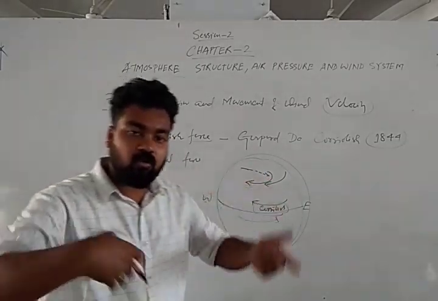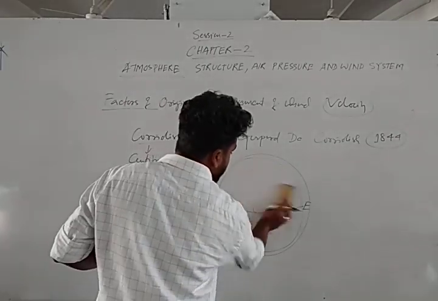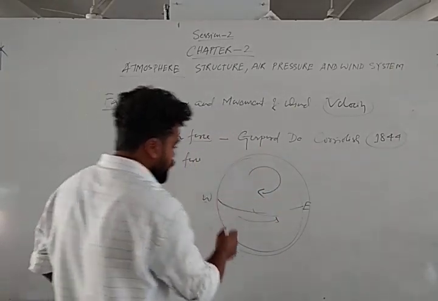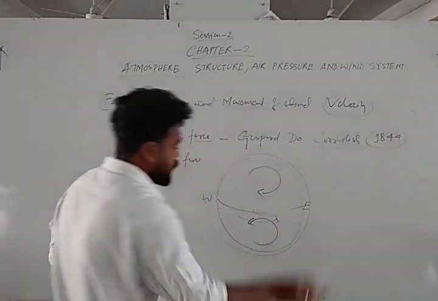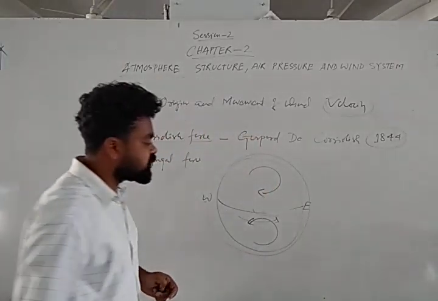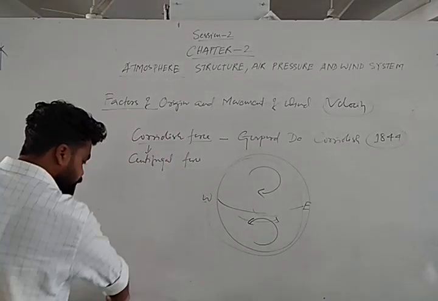Sometimes it moves clockwise, sometimes anti-clockwise. Generally wind moves clockwise in the northern hemisphere. Clockwise means in the direction of the clock, and anti-clockwise means in the opposite direction of the clock. So generally wind moves clockwise in the northern hemisphere, and in the southern hemisphere it moves anti-clockwise.